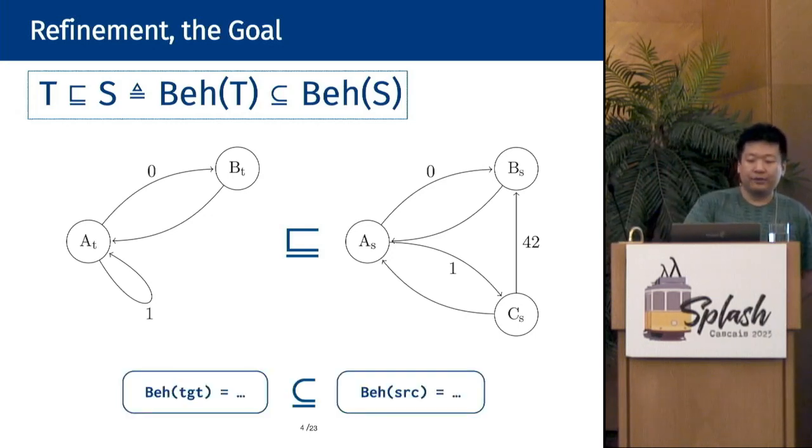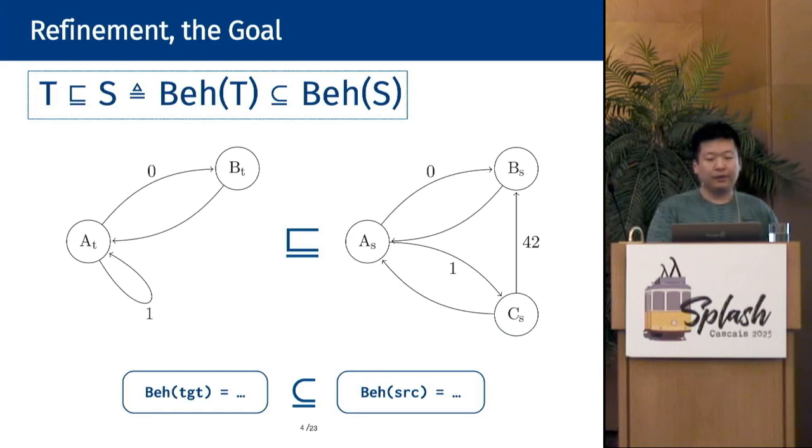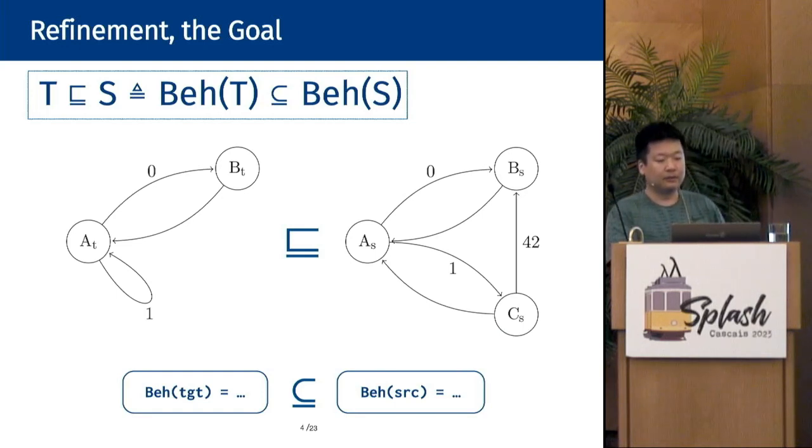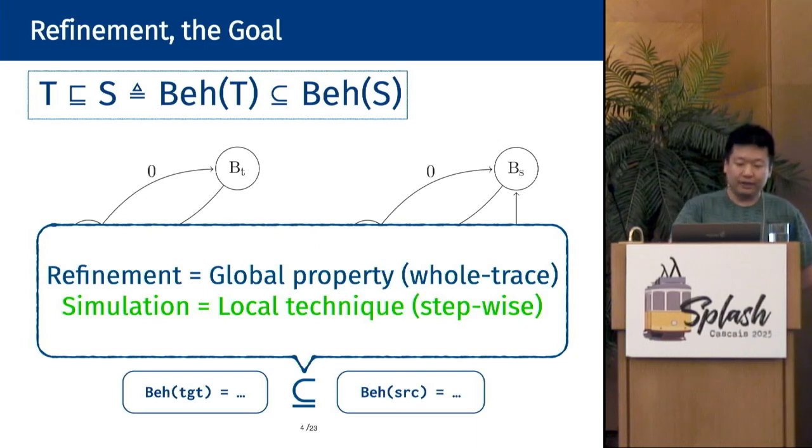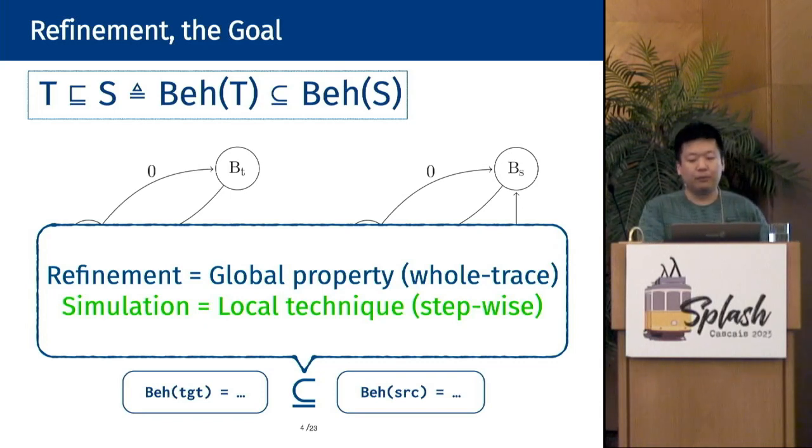Of course, one could establish the refinement by directly computing the set of all possible behaviors in both systems, and then by giving a mapping from the target set into the source set, and thereby showing the set inclusion. But such a reasoning is temporally global in the sense that we should match a whole trace in the target with a whole trace in the source. With simulation technique, we can prove this in a more temporally local fashion, that we match a step in the target with a step in the source.